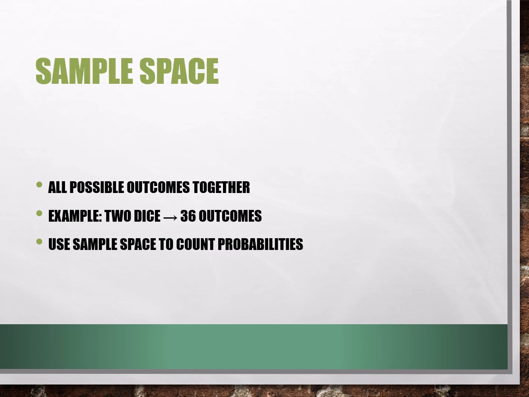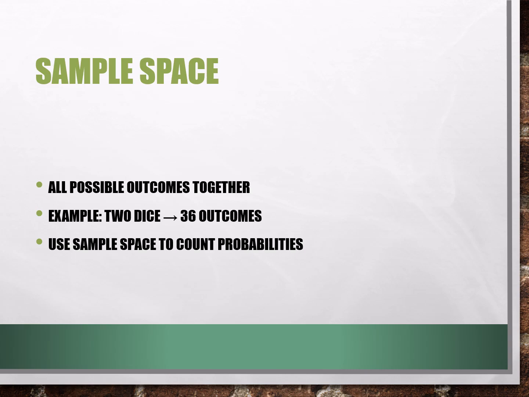Sample space. All possible outcomes together. Two dice have 36 outcomes. Use sample space to count probabilities. Okay, sample space. The sample space is a list of possible outcomes. For example, when we roll two dice, there are 36 different outcomes.